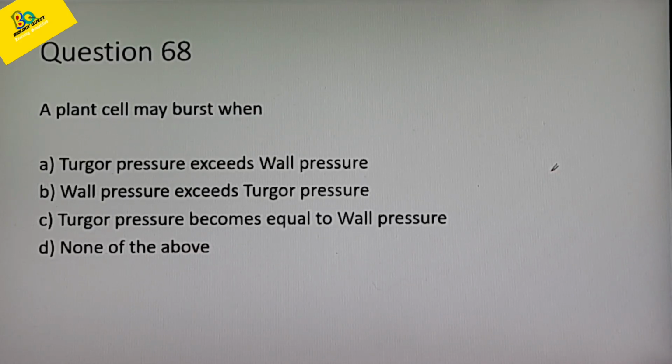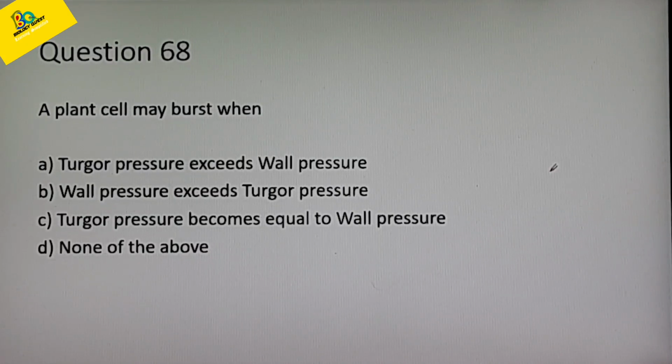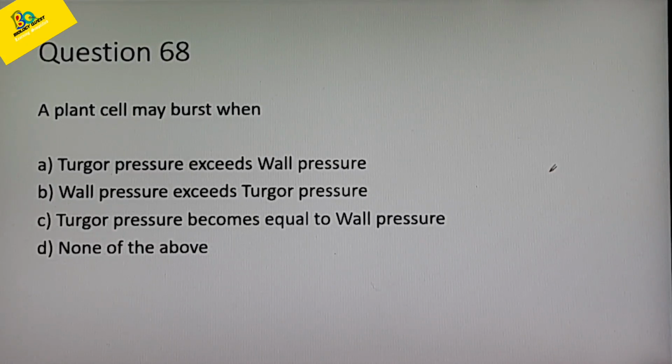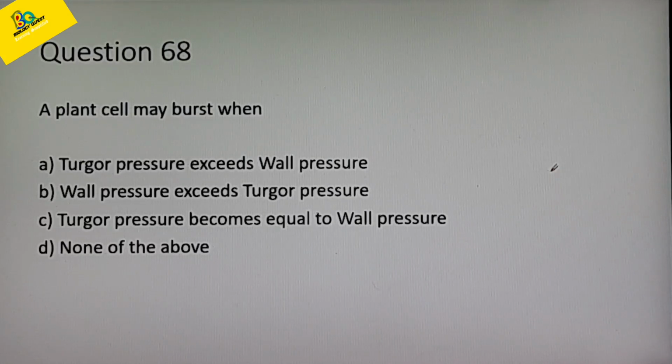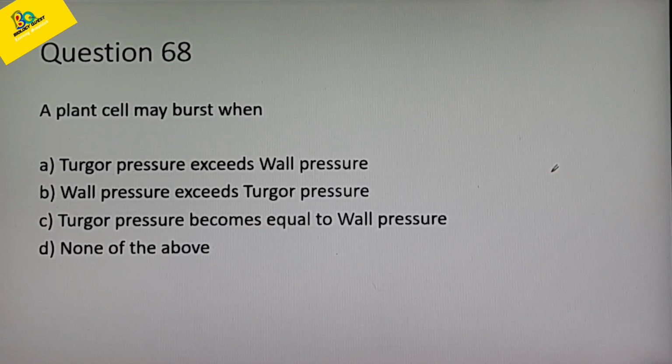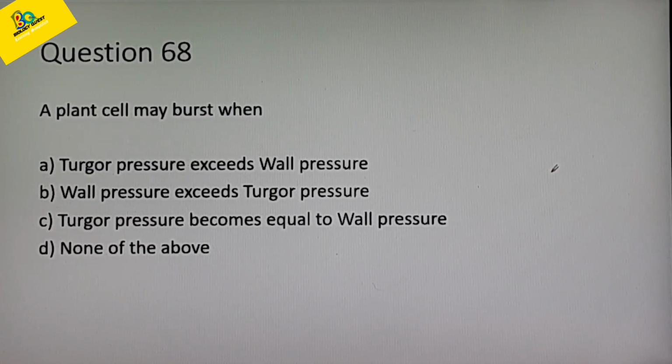A plant cell may burst when. Options are A, turgor pressure exceeds wall pressure, B, wall pressure exceeds turgor pressure, C, turgor pressure becomes equal to wall pressure, and D, none of the above. We have seen in many of our previous sessions or videos what is turgor pressure and what is wall pressure. What is turgor pressure? The pressure exerted by the cell contents on the cell wall in a turgid cell.